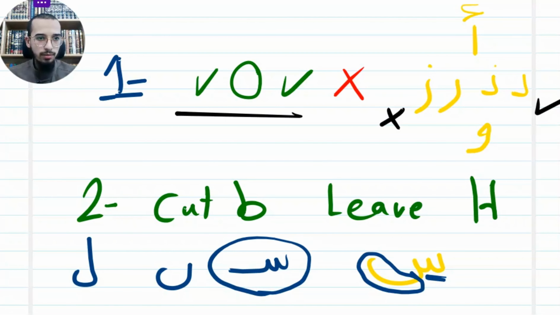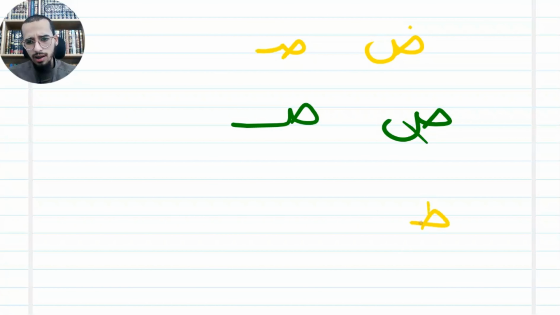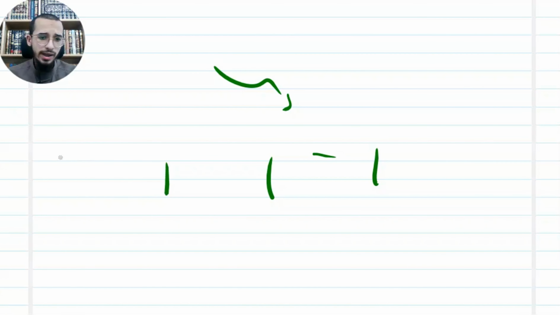Lam, for example, I need just this part. This part I don't need it, okay? For example, sad, I don't need this part, I just need this part. And dad, the same thing. Ta, the same thing, and dha like that. I'm not going to do anything on these letters. We're going to take letter by letter, inshallah, to see how to link it, whether at the beginning, alone, at the end, or in the middle.